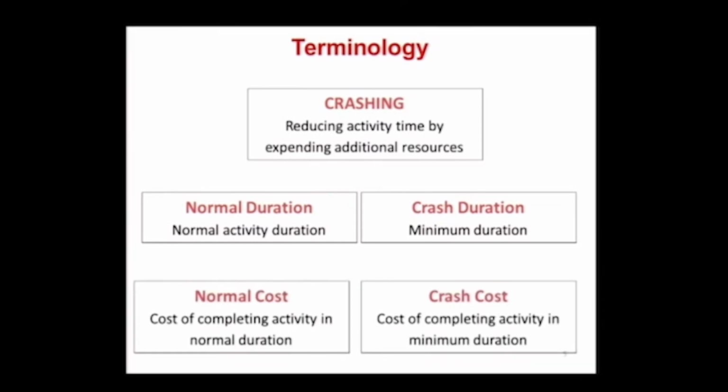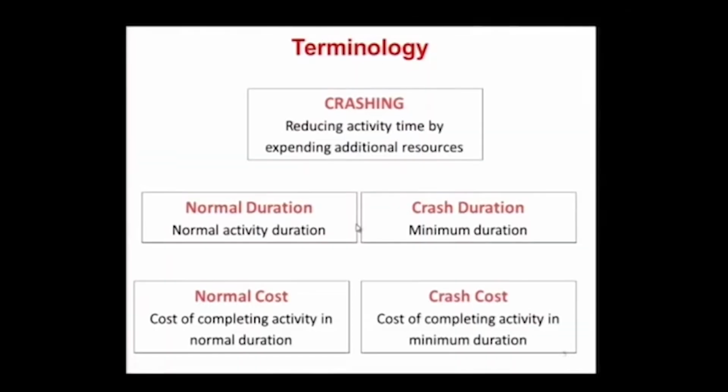Now more importantly, we also have a normal cost and a crash cost. The normal cost is what we spend to do this in the normal duration. A crash cost is when I start compressing the activity, what is my cost going to be. Now if you take a look at these definitions and these terms, what do you think is the relationship between cost and duration here?